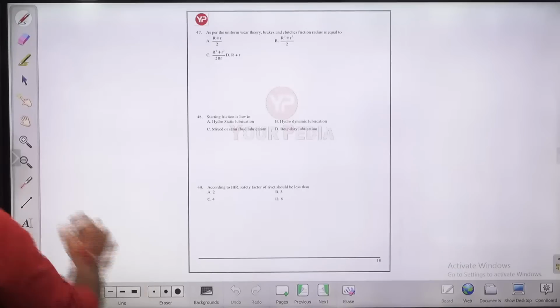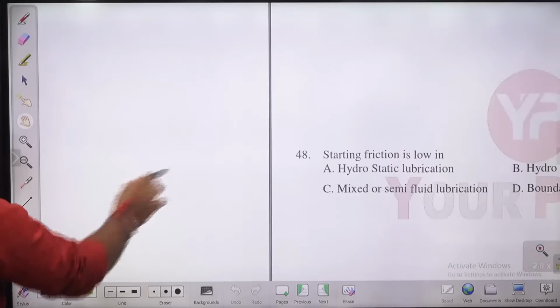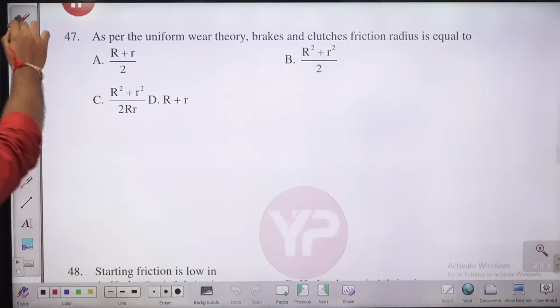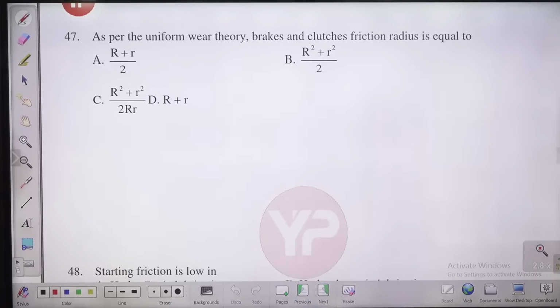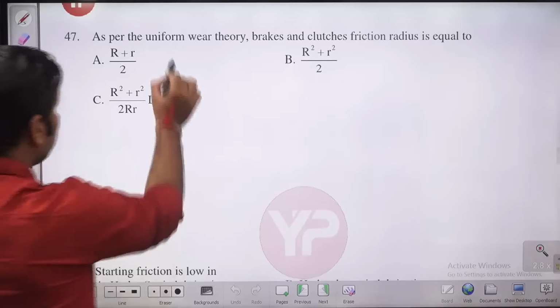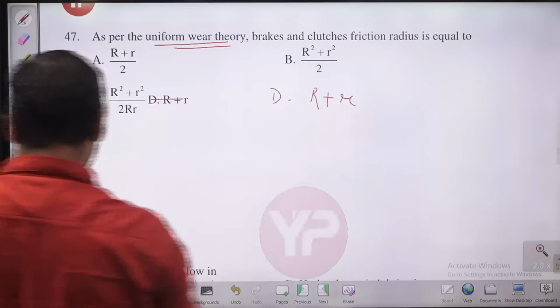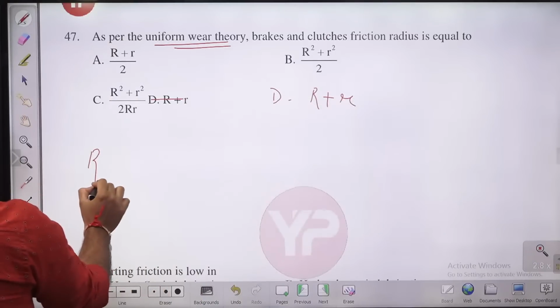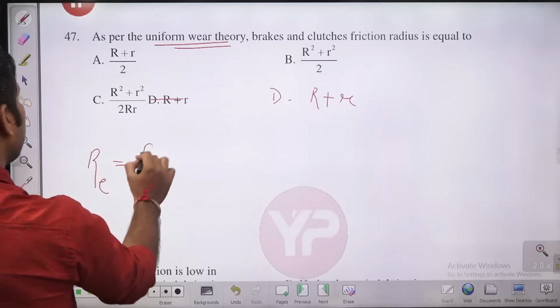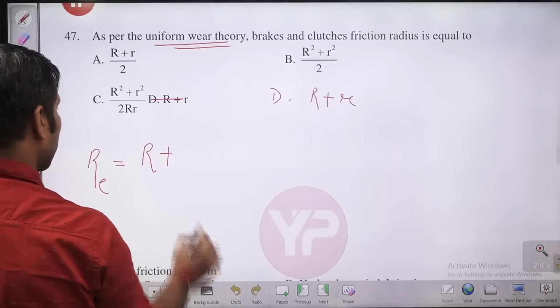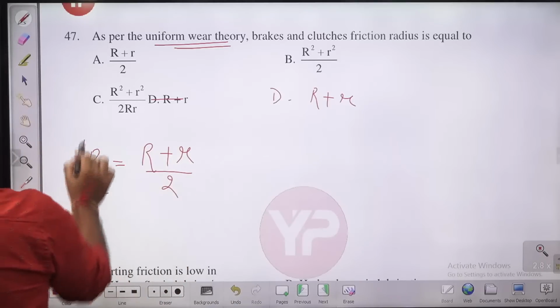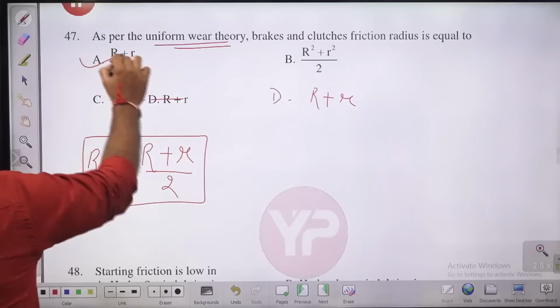Next question in front of you, question number 47. As per the uniform wear theory, brakes and clutch friction radius. In the uniform wear theory, the effective radius will be what? This is (R plus r) by 2. In case of uniform wear theory, the effective radius will be (R plus r) by 2. So the answer is A.